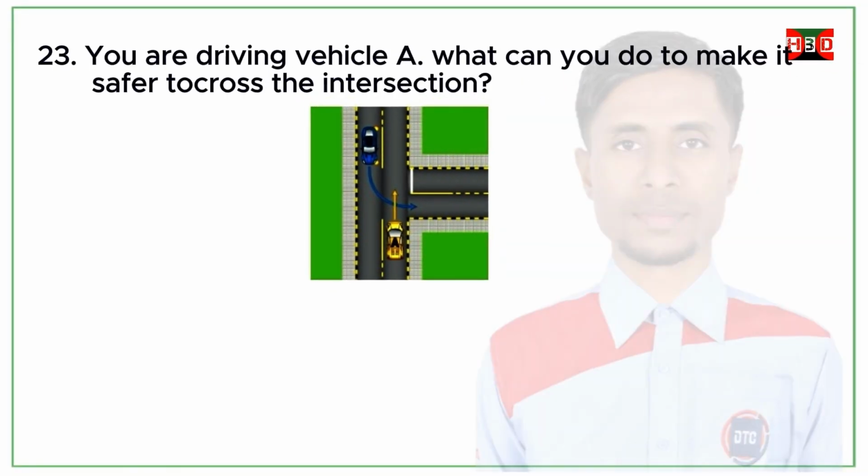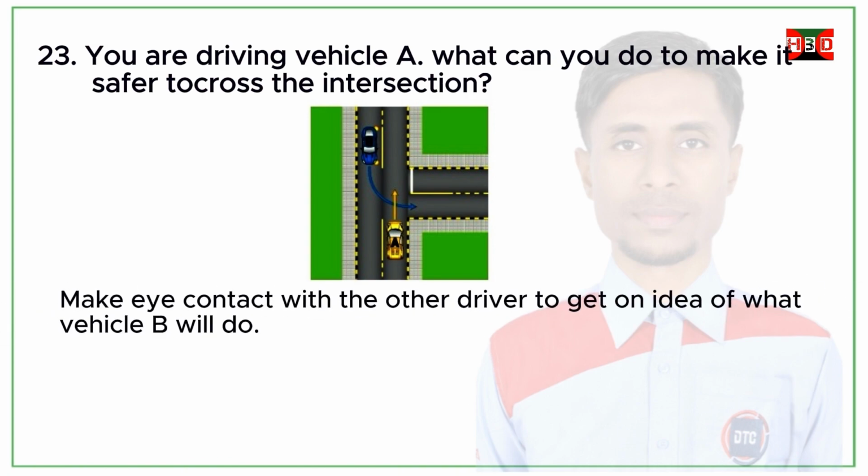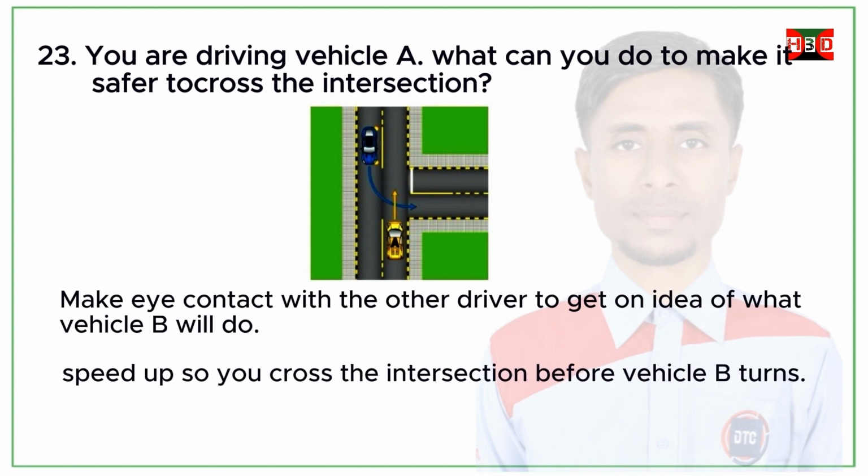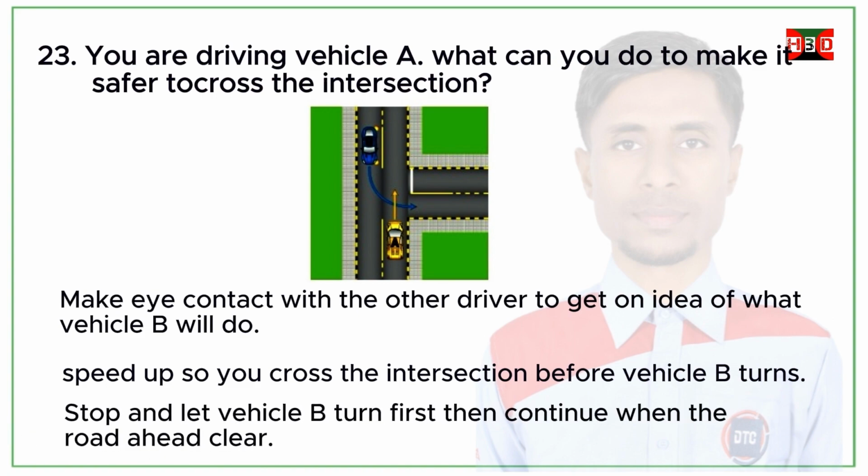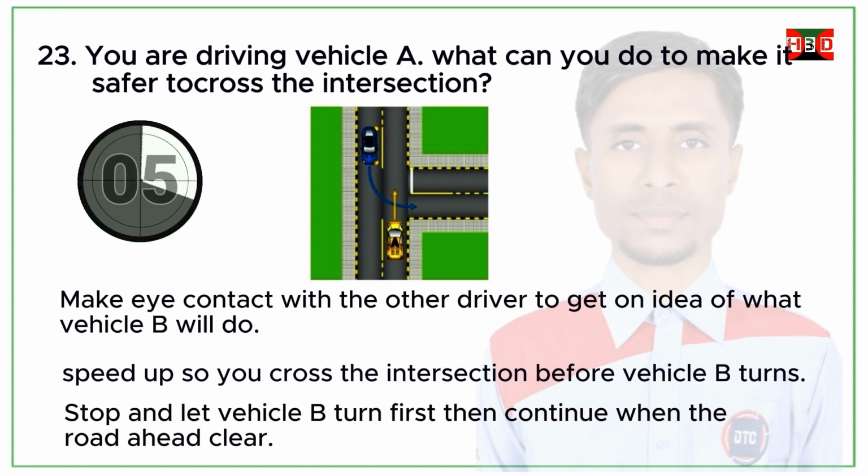You are driving vehicle A. What can you do to make it safer to cross the intersection? Make eye contact with the other driver to get an idea of what vehicle B will do. Speed up so you cross the intersection before vehicle B turns. Stop and let vehicle B turn first, then continue when the road ahead is clear.